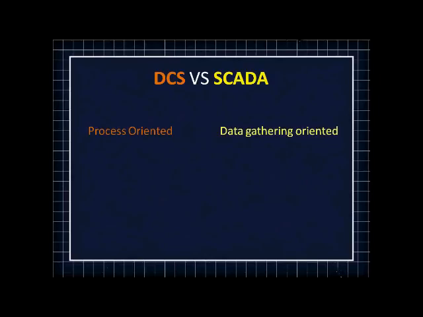DCS will be controlling the process through its dedicated hardware, the different analog input, analog output, digital output cards, while SCADA will be only gathering the data from the field, that is nothing but the different field element values at different moments.